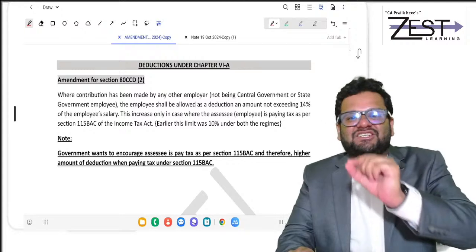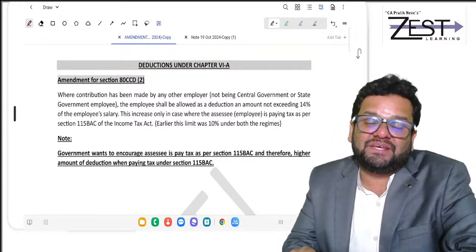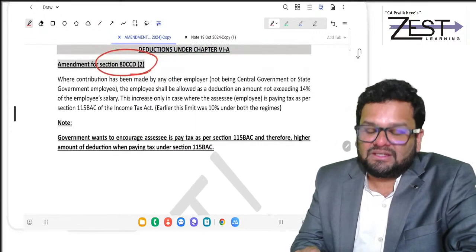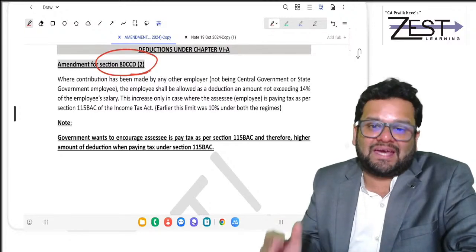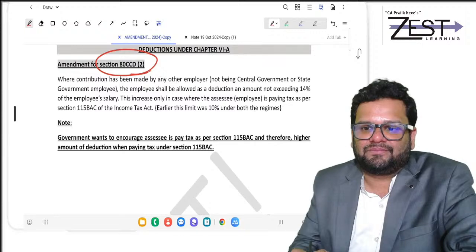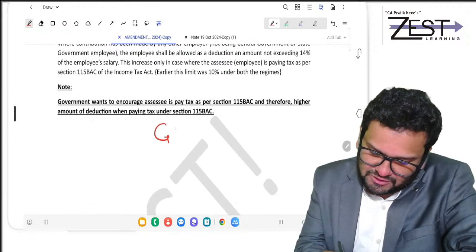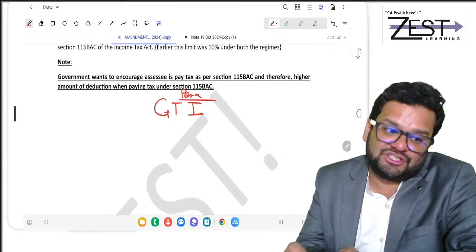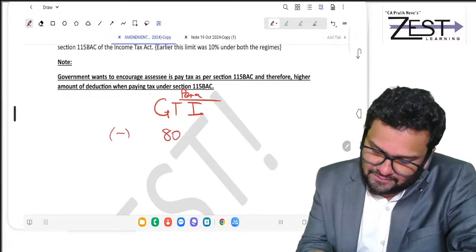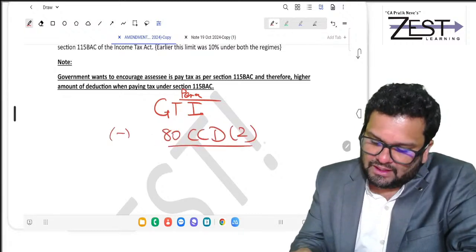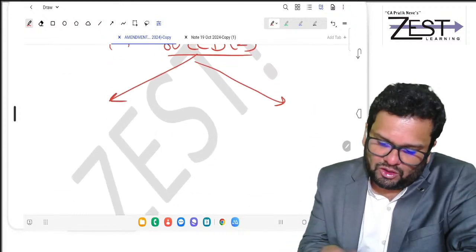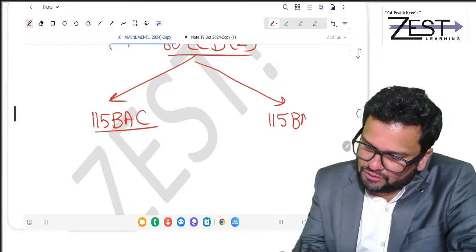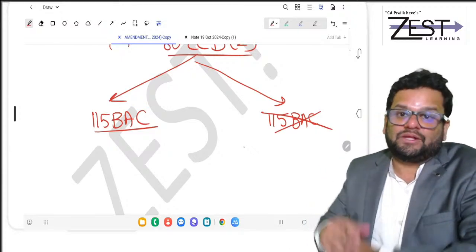Now, one more place where deduction is higher if you are in 115 BAC. 80 CCD2 deduction means the employee is contributing to NPS, new pension scheme. So friends, that first forms part of GTI. It's a perquisite. It first forms part of GTI. Then deduction is given under 80 CCD2, and this deduction is given in both. If you are in 115 BAC also it is given, and if you are out of 115 BAC also it is given. So that's what I'm telling you.